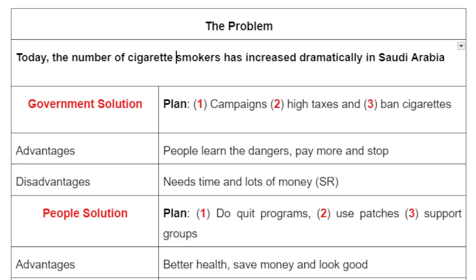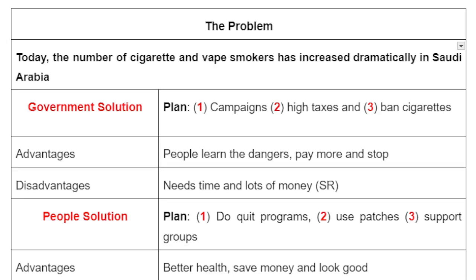I'm going to change that now to cigarette and vape smokers, because I think young people smoke vapes these days, not too many smoke cigarettes. So the question has changed a little bit. Today the number of cigarette and vape smokers has increased dramatically in Saudi Arabia. The question is not to know the reasons why or the dangers or the risks. No. The question to be answered is, what is the solution for the number of increasing cigarette and vape smokers in Saudi Arabia? How can we reduce the numbers, lower the numbers of vape smokers?